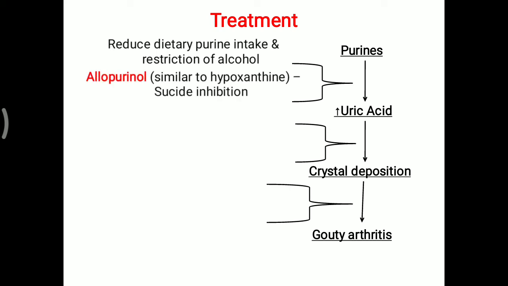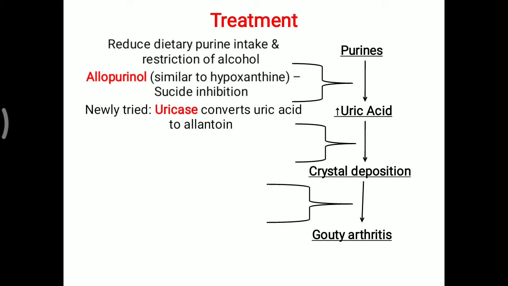But if there is an increased uric acid level and still no deposition, then allopurinol is preferable, which is similar to hypoxanthine and acts as a suicidal type of inhibitor. Allopurinol is converted into the most important molecule, alloxanthine. This alloxanthine is a proper inhibitor of xanthine oxidase, which is the key enzyme for uric acid formation.